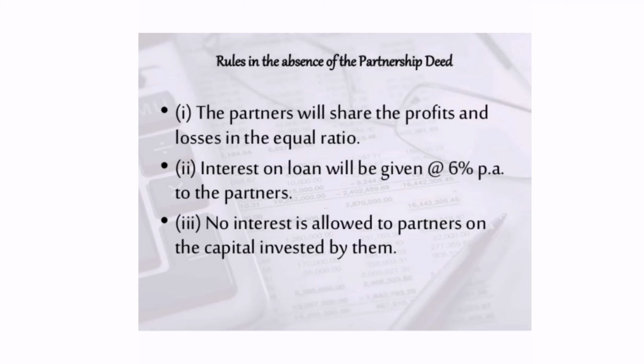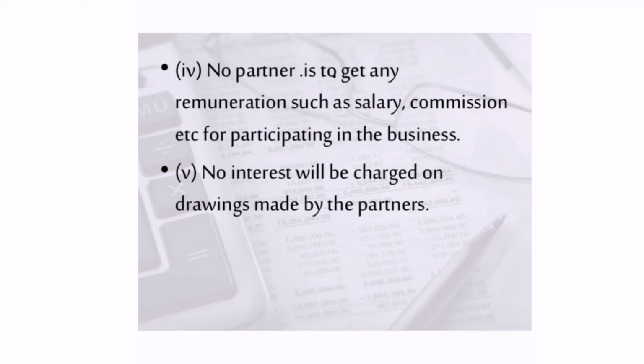Now we have to take care of the rules which are applicable in the absence of partnership deed. The partners will share the profits and losses equally. If no partnership deed is there, the partners should share the profits and losses in equal ratio. Interest on loan will be given at 6% to the partners. No interest is allowed to partners on the capital invested by them. No partner is supposed to get any remuneration like salary, commission, etc. And no interest will be charged on drawings made by the partners. So these are the points to be taken care of.